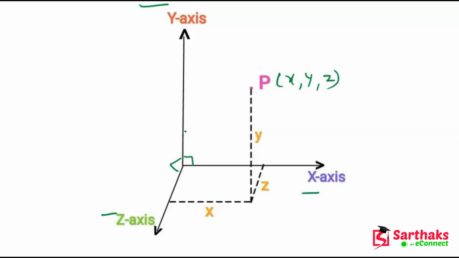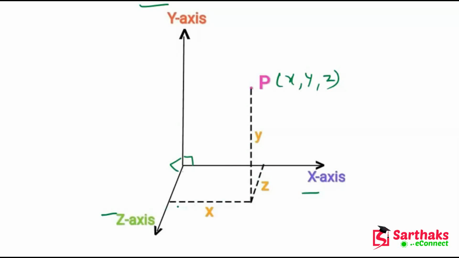Here x represents the position along the x-axis, y defines the position along the y-axis, and z denotes the position along the z-axis.